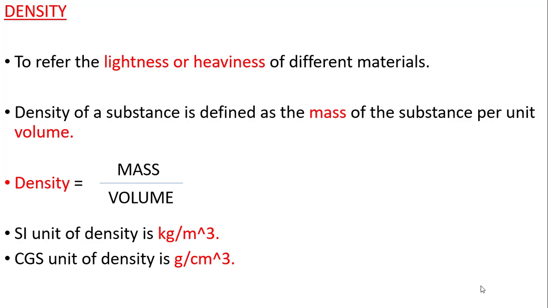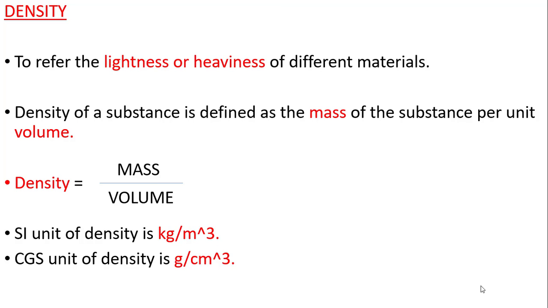Basically 1 gram per centimeter cube is equal to 1000 kilogram per meter cube, and this conversion was shown in the 7th class in the topic density. So I am not going into detail, I have just written the SI unit and CGS unit, that's it. This was the basic thing we studied in the 7th class.